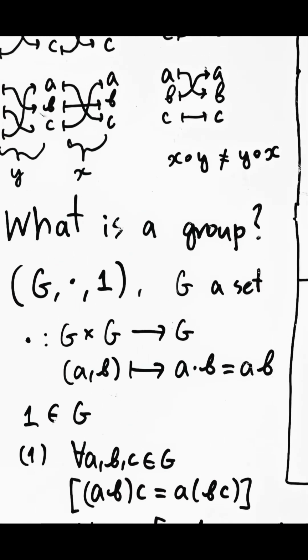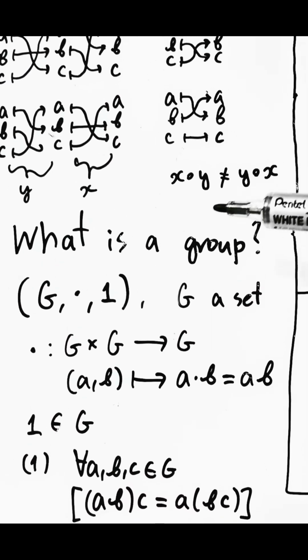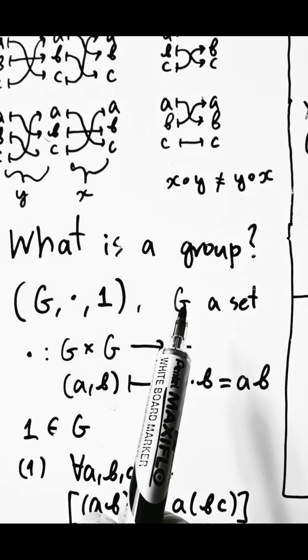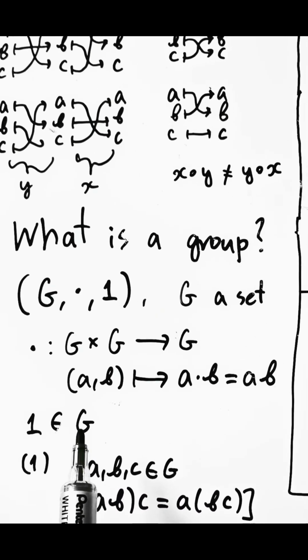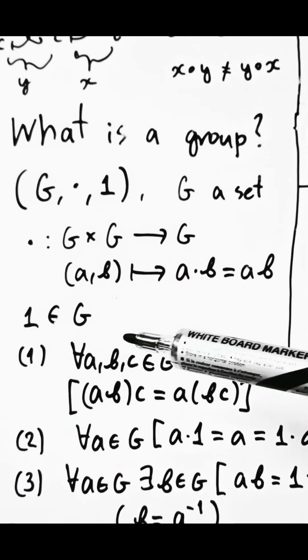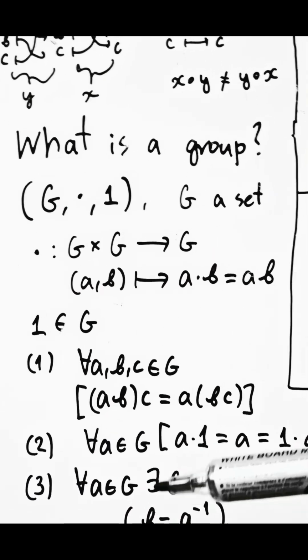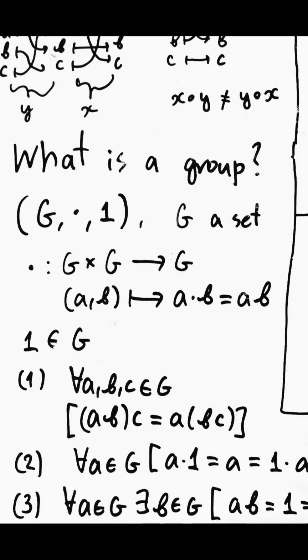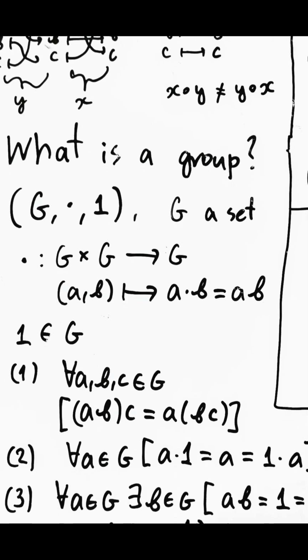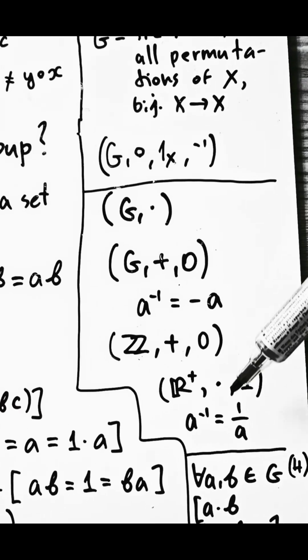So back to the question, what is a group? A group is a mathematical structure consisting of a set G, a binary operation on it, and a special element of it, satisfying these three conditions. And as we saw, there are many examples of such structures. They arise in various places. They arise in number theory.